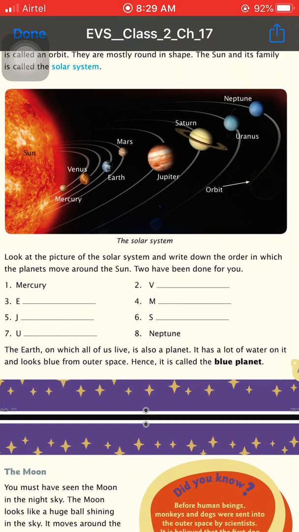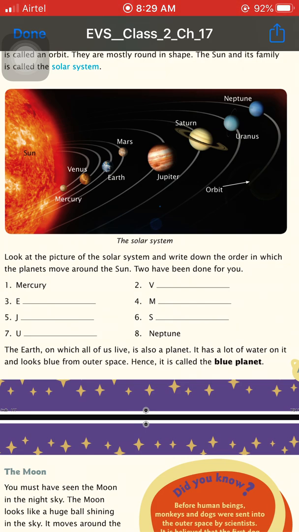Now look at the picture of the solar system and write down the order in which the planets move around the sun. Two have been done for you. We all know that there are 8 planets in the sun family, so here you can write down the names of those 8 planets.